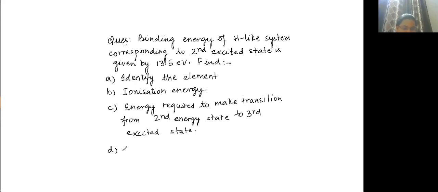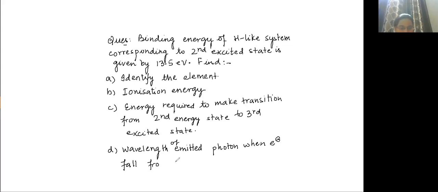Fourth, wavelength of the emitted photon when the electron falls from the first excited state to the ground state.